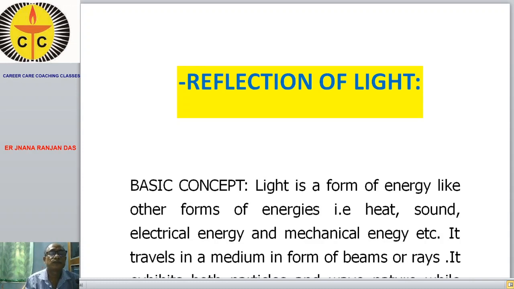All these things we'll study in higher classes, but today we'll discuss reflection of light. When light travels in a medium, it travels in the form of rays and beams in a rectilinear path or a straight line path.